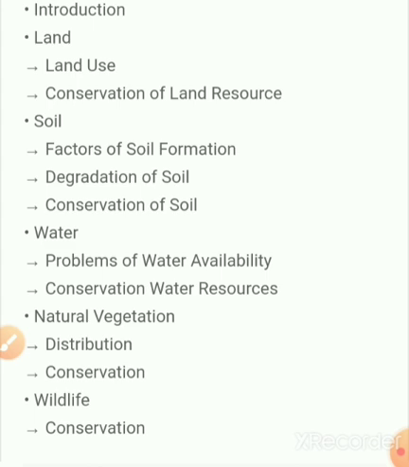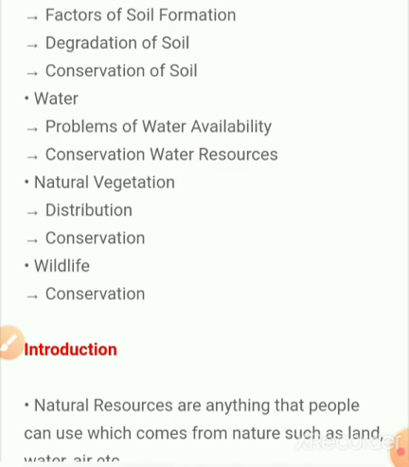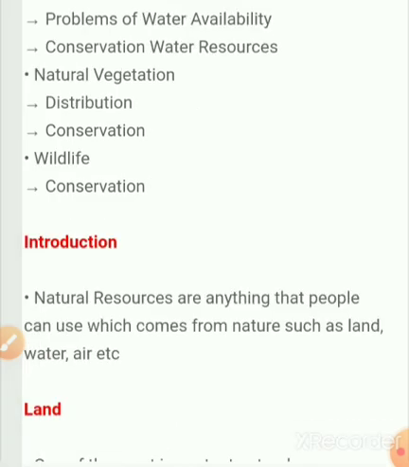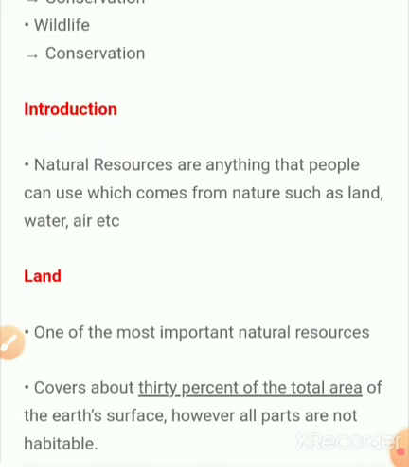Then next comes natural vegetation, and how it is distributed in different areas, that we want to see. Then conservation of natural vegetation. We know natural vegetation means that which grows on its own without any human interference. Then comes wildlife, and how we want to conserve it. These are the topics we are going to discuss today.